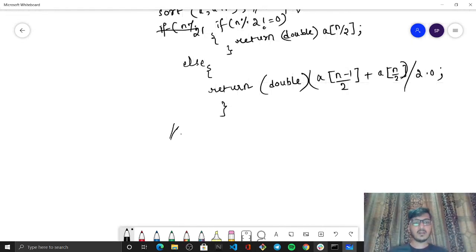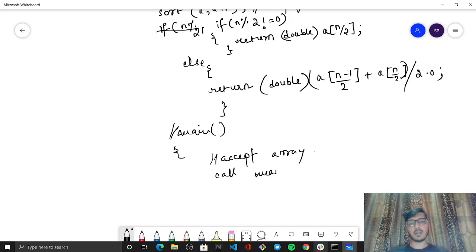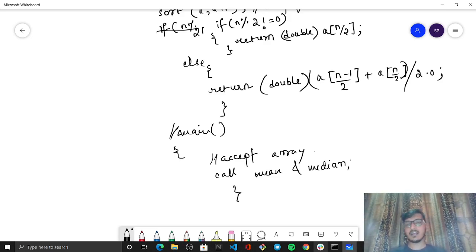Okay, now comes the main part. So main part, you already know that we have to accept the array, and now after accepting of the array we just have to call it, right? Call mean and median. Pretty simple way to do. So that is it. So once you know the mean and median, all you have to remember is that median के लिए हमें sorting चाहिए, mean के लिए sorting नहीं चाहिए.